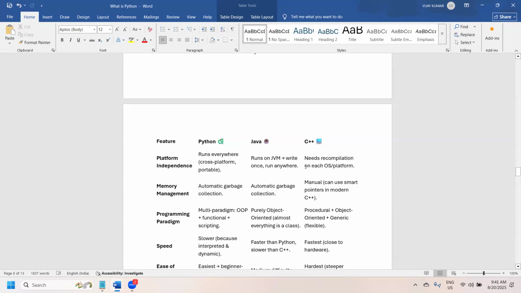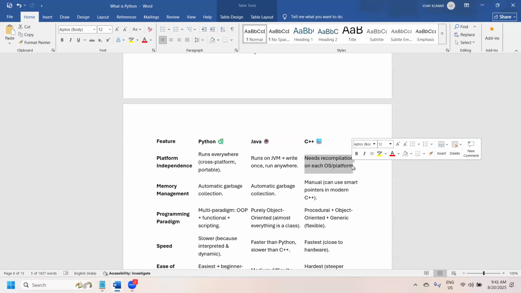C++ needs recompilation on each OS platform. If you develop a C++ program on Windows, then whenever you convert the same code to Unix, it needs to be recompiled. And whenever you recompile, if there are any issues, you need to change the logic.